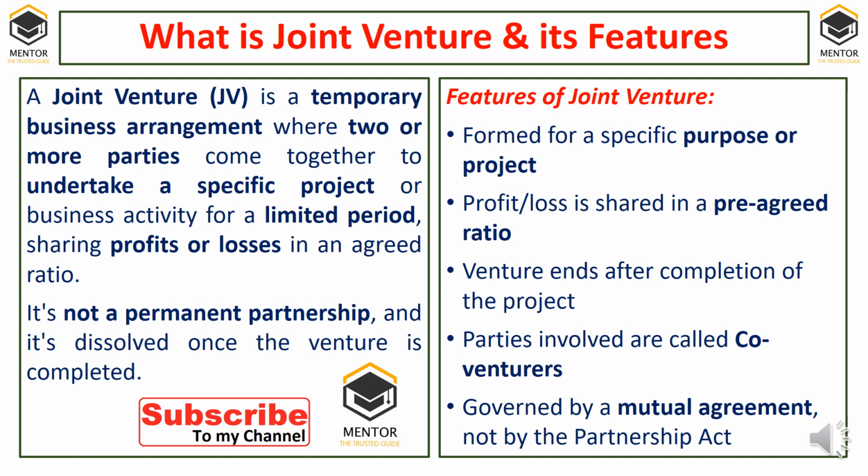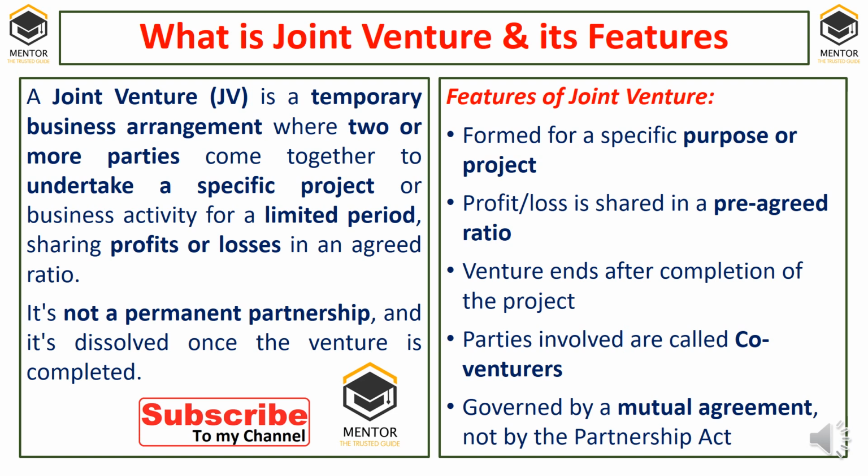Suppose there is a construction of one multi-story building. One contractor X cannot complete the building, therefore he will join hands with Y and Z, two more contractors, and the three of them will come together and form a joint venture and complete that multi-story building. Once the building is completed, they will not be partners. So that's the reason why we can call it a temporary partnership, which will continue till the completion of the venture.